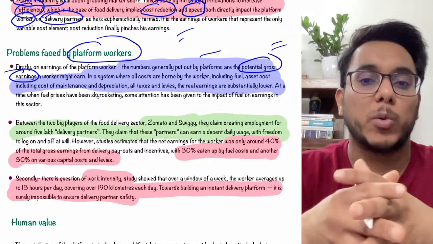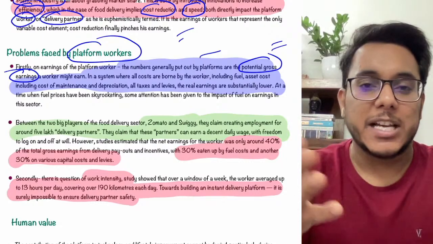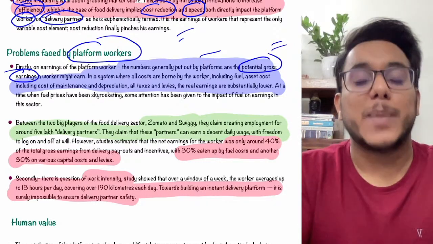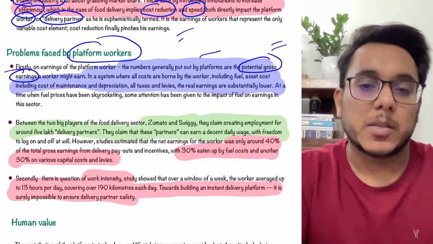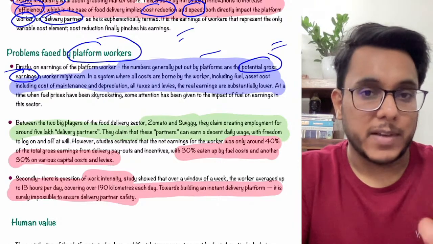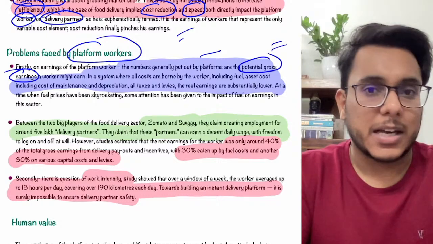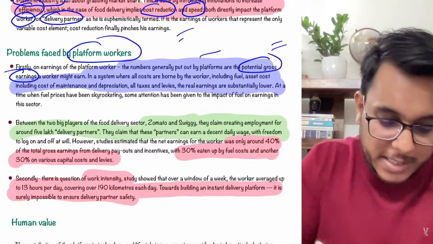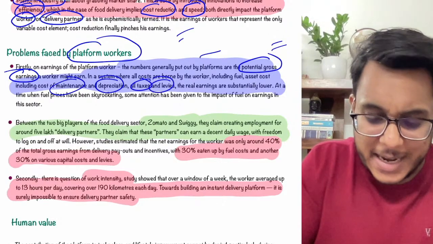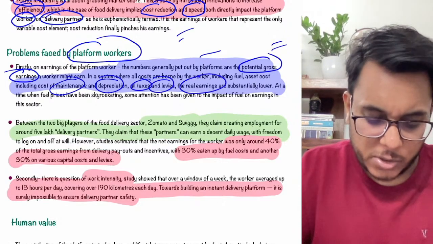For example, 10,000 rupees a Swiggy delivery agent is getting. From that 10,000 he has to deduct many expenditures, for example the money he spends on fuel, on maintenance of his vehicle, fines, or other such costs. So maintenance cost, depreciation cost, taxes, levies, and fines reduce the real earning so much.